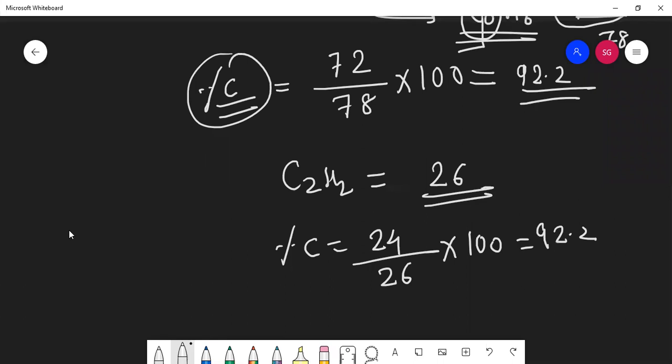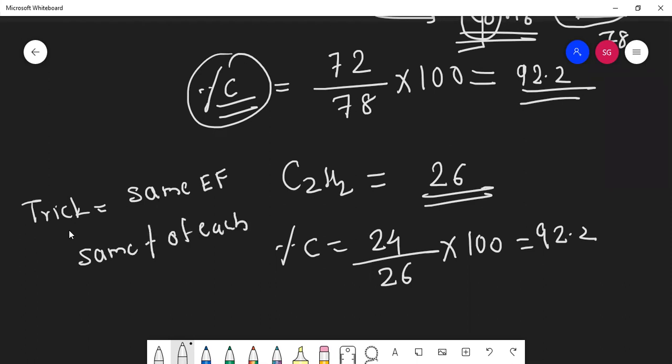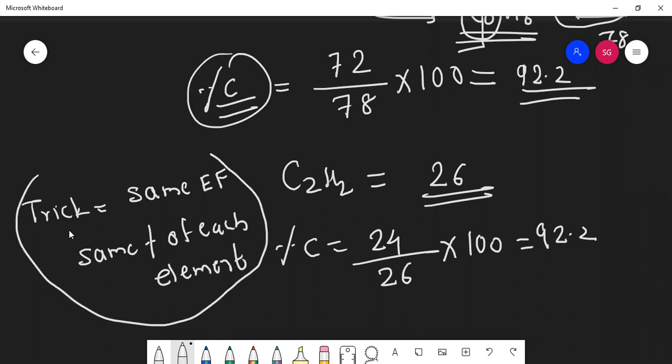Correct. Always remember one trick. What is that trick? Same empirical formula, same percentage of each element. This is a question many times asked in the exam, and students keep on solving it. Just in a fraction of a second, you'll remember, okay, both have the same empirical formula, their percentage will also be the same, whether they ask percentage of carbon or percentage of hydrogen.